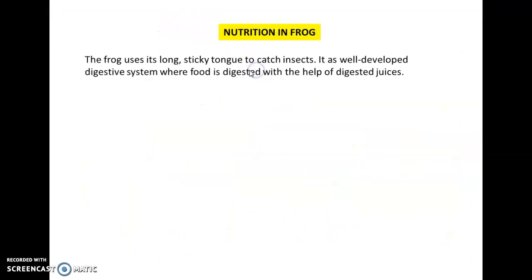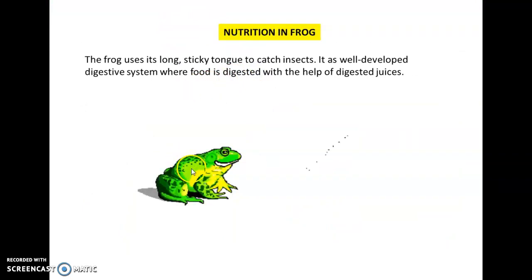Nutrition in frog. So we know that a frog uses its long and sticky tongue to catch insects, right? So it has a well developed digestive system where the food is digested by using digestive juices.